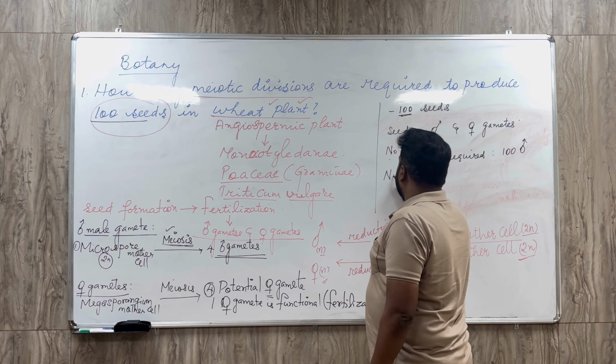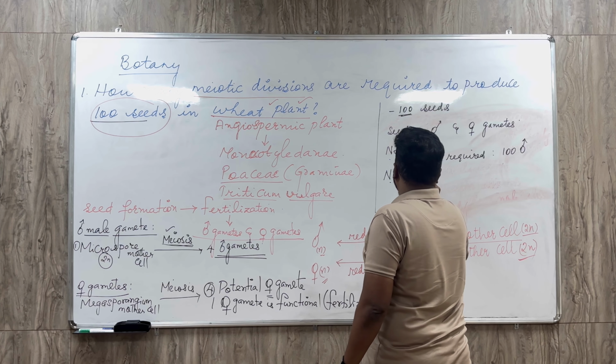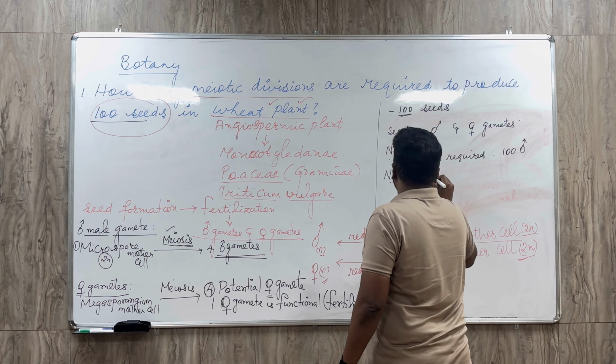Now, number of female gametes required. How many female gametes are required? As usual, 100 female gametes are required. Isn't it? 100 female gametes. So the number of male gametes required is 100.